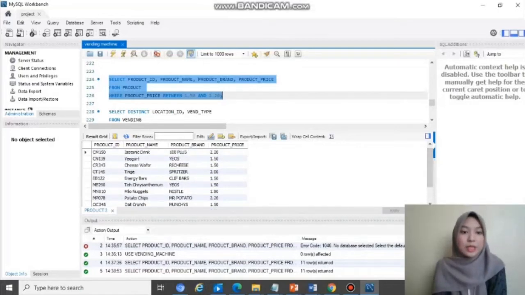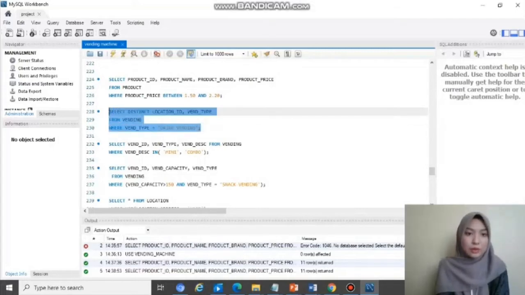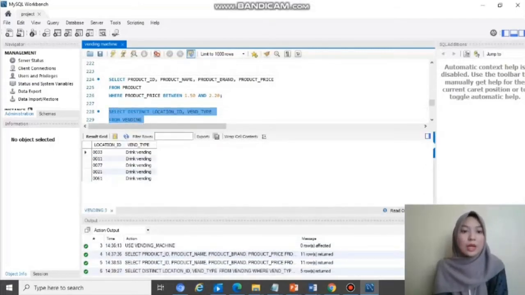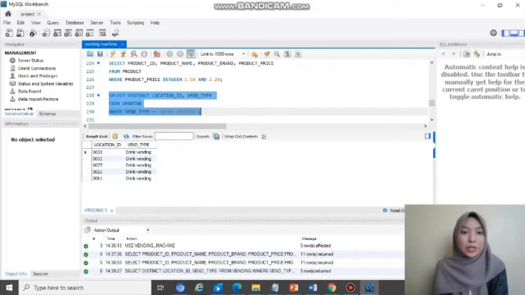Alright, so the second query is distinct. Distinct is a special operator. So select distinct location ID, vending type from table vending, where vending type is drink vending. So let's run this one. Alright, so it shows that distinct location ID, which is unique location ID 003, 001, 007, and so on, and